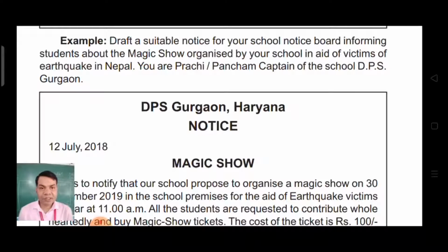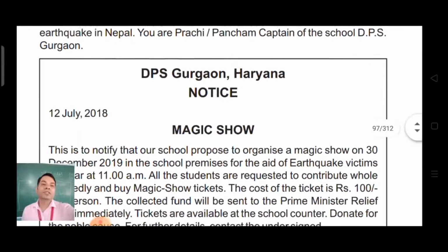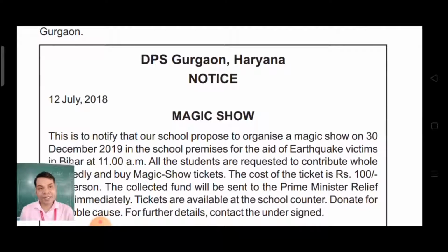So in the same way, we are going to write first the name of the school or institution, which should be written in capital letters, in caps lock. DPS Gurgaon, Haryana, it should be in capital letters. But once again, I would like to repeat here, if you are writing the way it has been written, that one is also correct, that one is not wrong. Then the word notice in capital letters, and then date on left hand side, and then your subject or title of the notice.